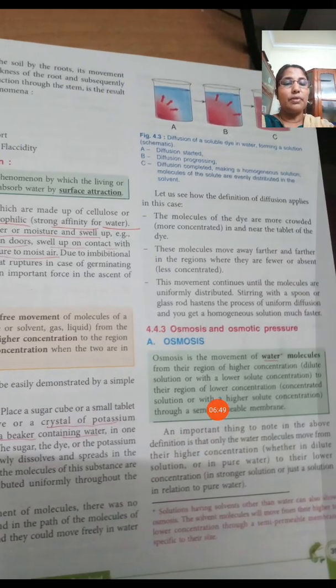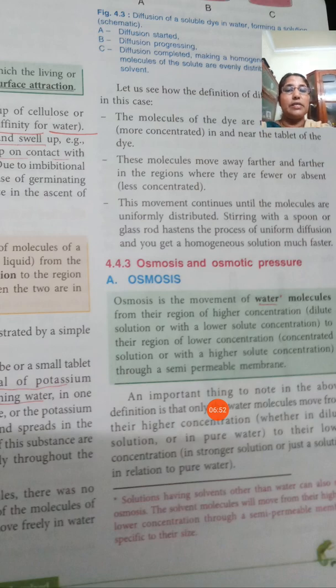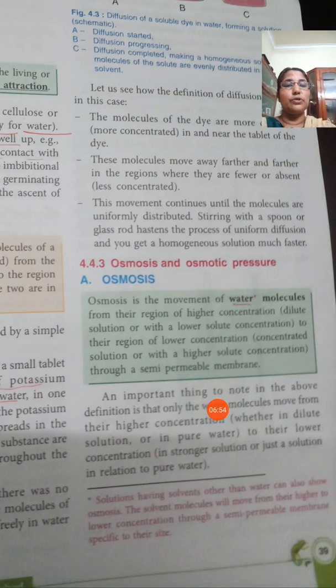Then another process is osmosis. You see the definition. Osmosis is the movement of water molecules. Instead of water, we can also use the word solvent. Osmosis is the movement of water molecules from their region of higher concentration. Here, 'their' means water.